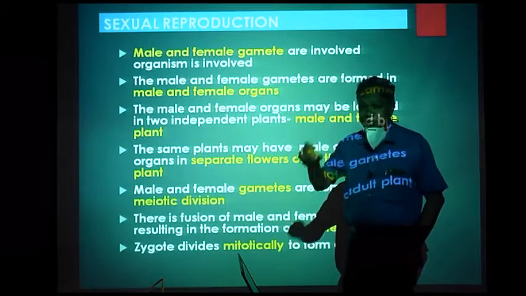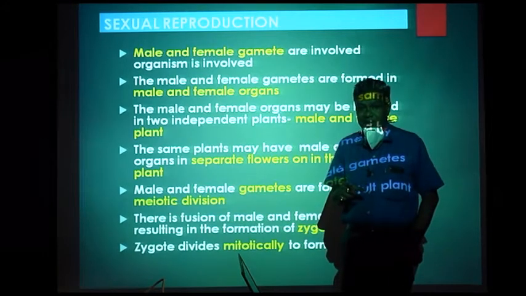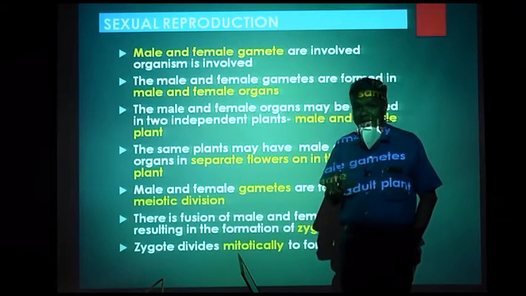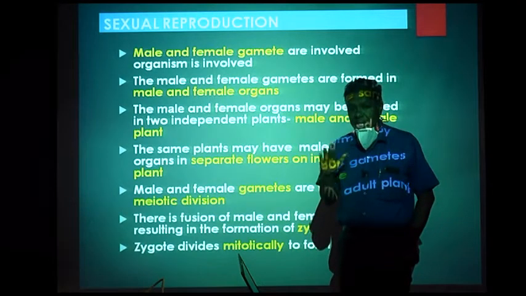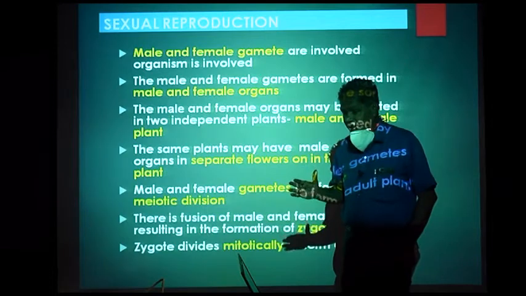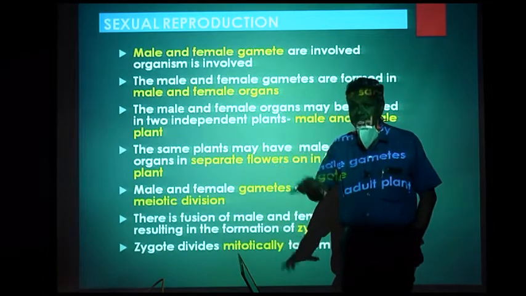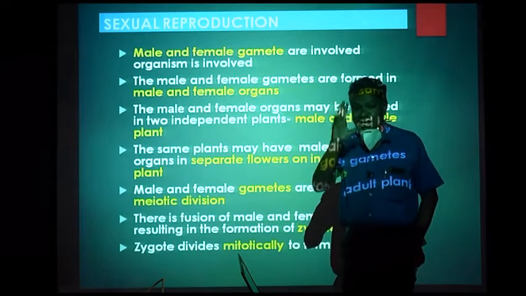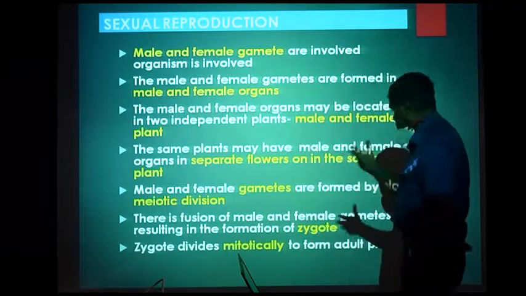Gametophyte is haploid. Now sporophyte again is diploid and gametophyte is haploid. All angiosperms are sporophytes and they are diploid with 2n number of chromosomes, and all angiosperms have a short period of gametophyte which is haploid, that is n number of chromosomes. We will verify how it is in due course.